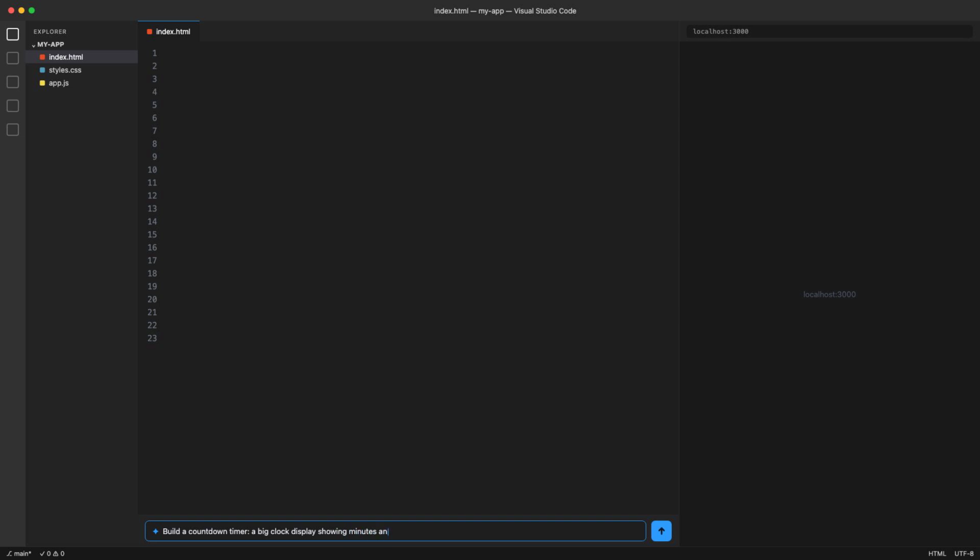That is the whole thing. Read it back. It sounds like something you would text a friend who happens to be a developer. I described the display, I described the buttons, I described what it is. Now I hit enter and I hand it off. This is the moment where a lot of people expect it to be hard. It is not. Let us watch.